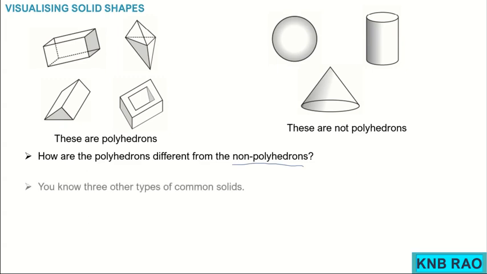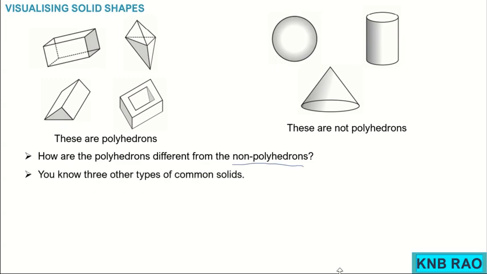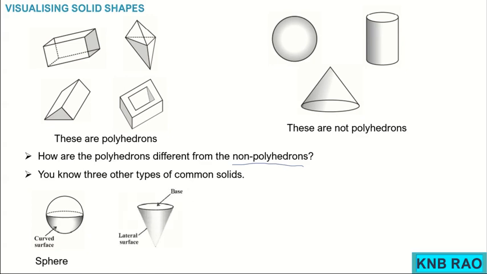Try to observe. You know 3 other types of common solids: a sphere with a curved surface, a cone which contains a base and lateral surface, and a cylinder with a lateral surface and two bases. See children, what is the difference?